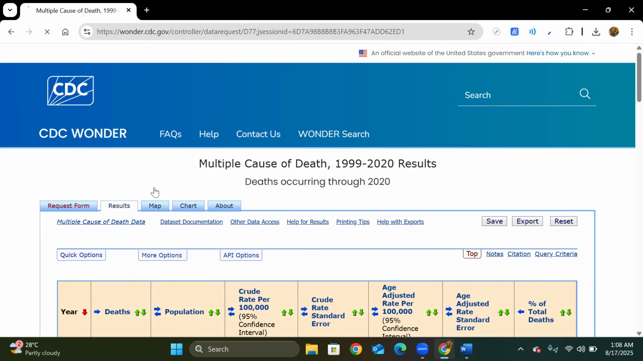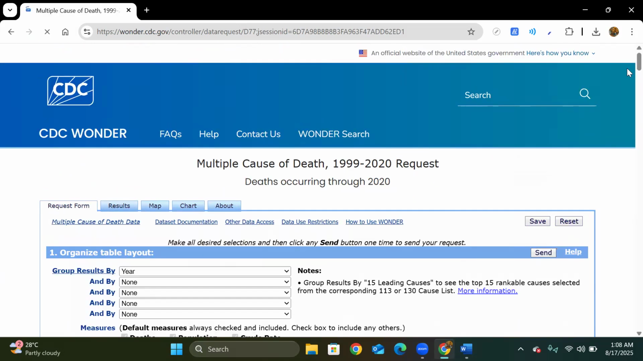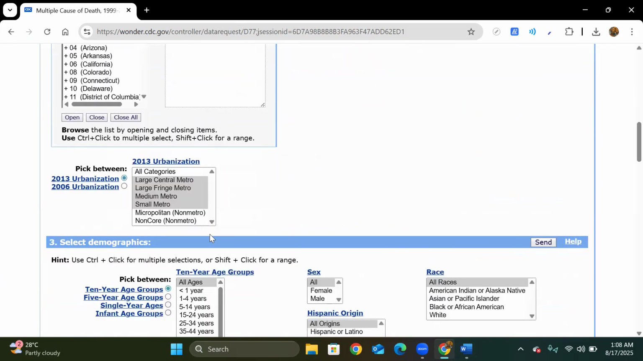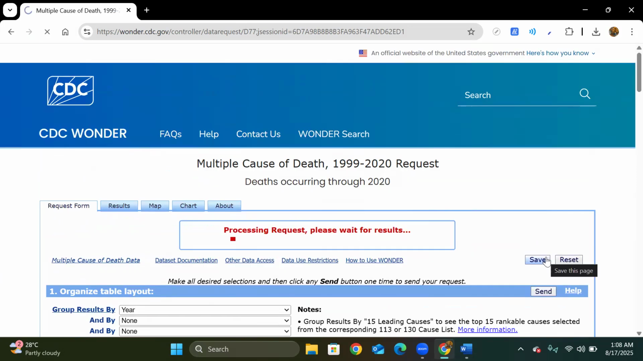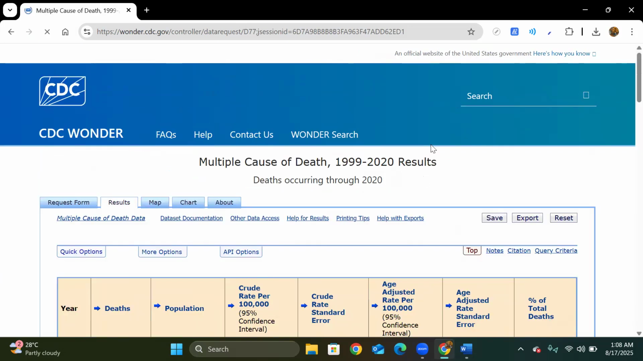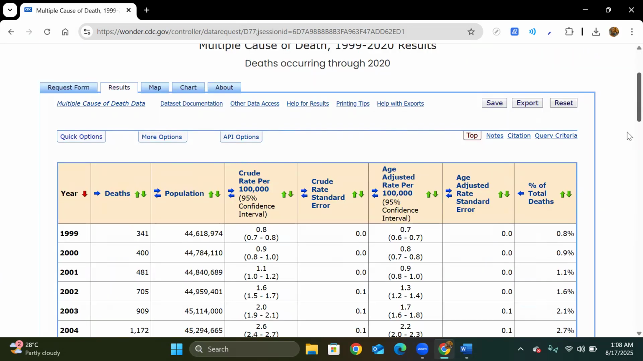Then back again. I will extract the data for the non-metro. I will send it and I will make one file of the metro and the non-metro regions. Okay. So this was about the data extraction.